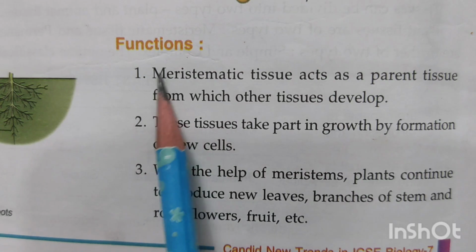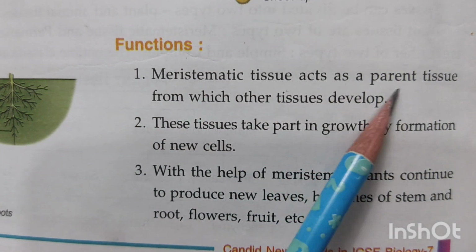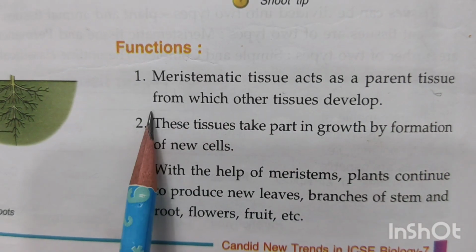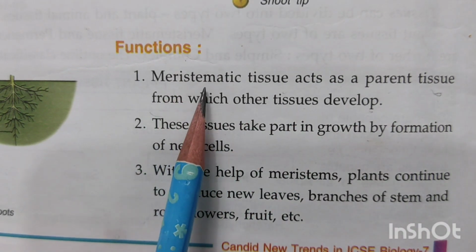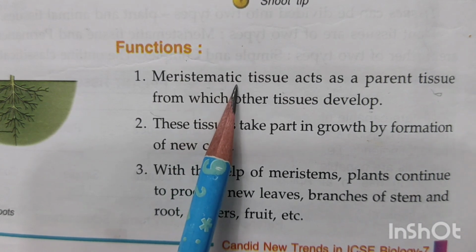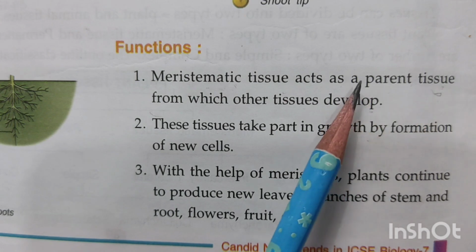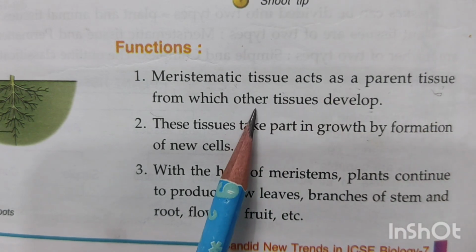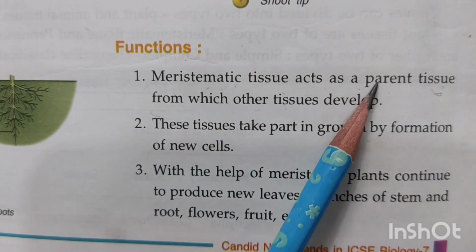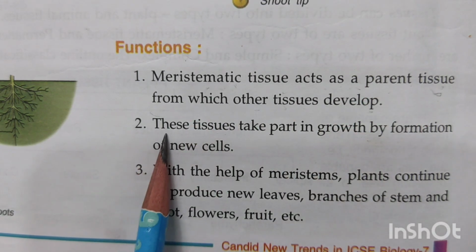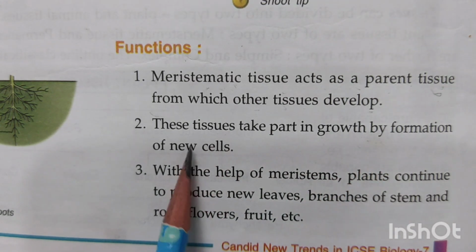Coming to the functions of the meristematic tissues, meristematic tissue will act as a parent tissue from which the other tissues will develop. You know, children, because they have the ability to divide. So when they divide, they will act as a parent tissue. And from the parent tissue, the daughter cells will be developed. So they act as the parent. These tissues take part in growth by giving rise to new cells.